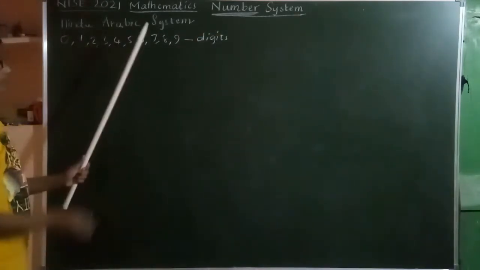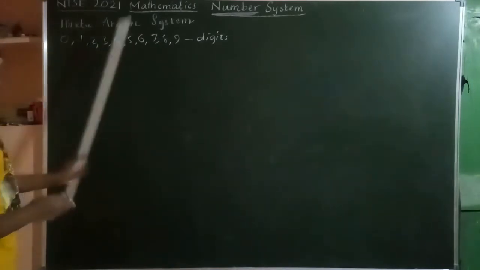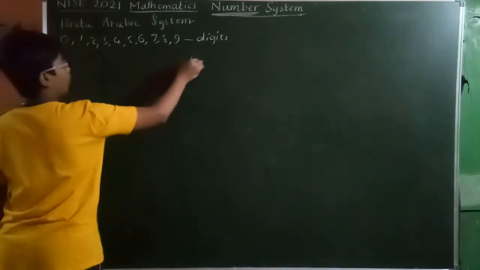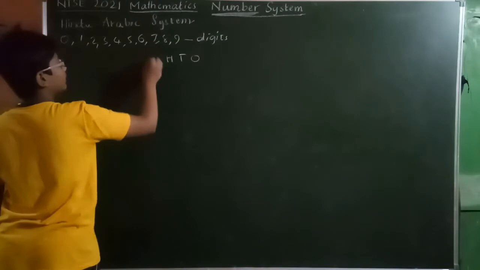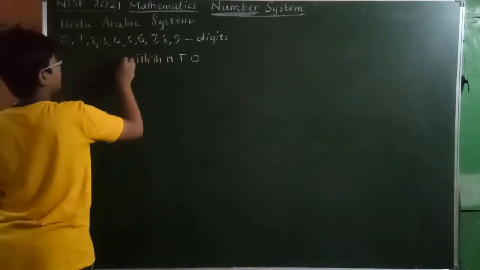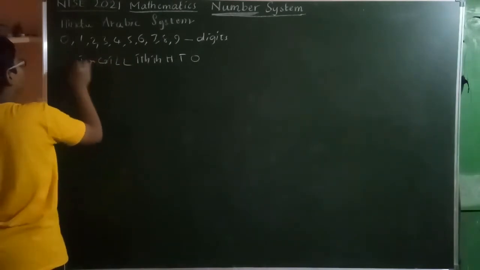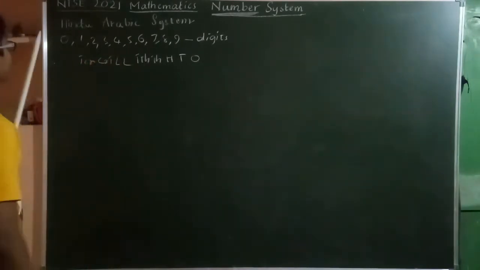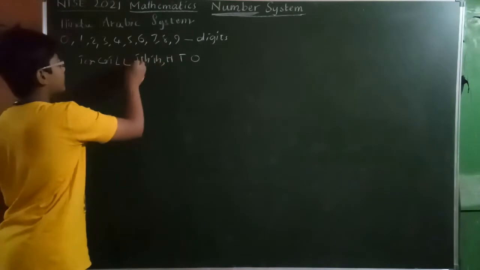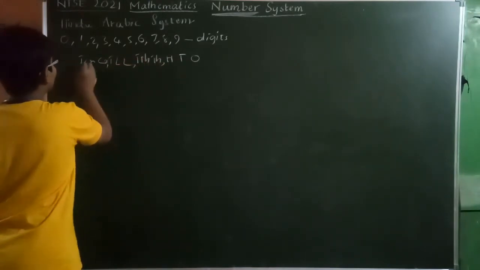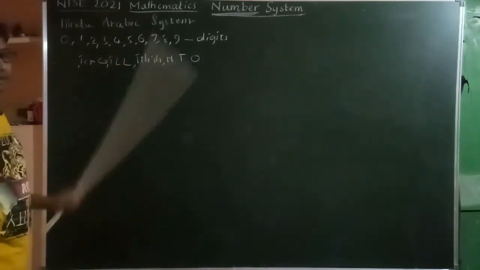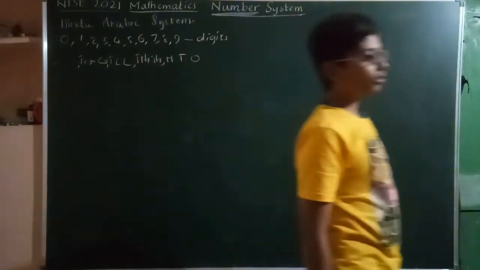The place values according to the place in the number system will be ones, tens, hundreds, thousands, 10,000s, lakhs, 10 lakhs, crores, 10 crores, and so on. Commas are placed after every period. This is called the Hindu-Arabic system.